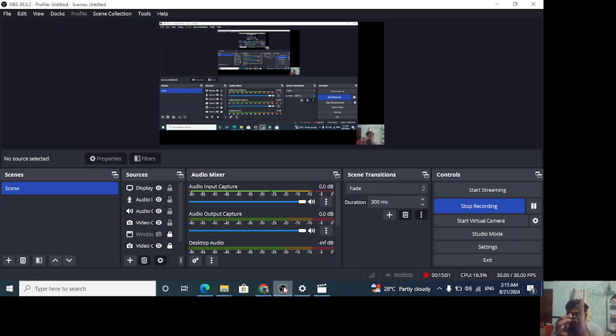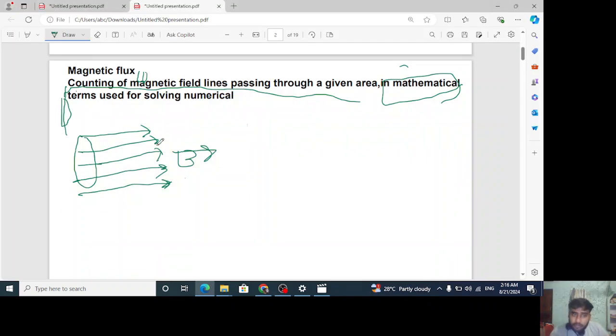This pen is showing how the coil is placed, and this is what the pen is showing, the area vector. Area vector is nothing but the outward normal, perpendicular to the plane. Okay, this is called area vector. Hope you got it right. So this is the way here. This is the coil which is placed like this.